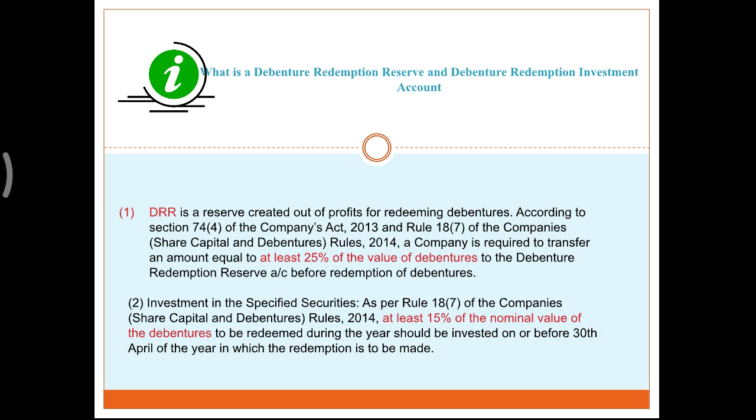So how will the DRI entry come? DRI is an asset, your investment is an asset, so the asset is debited.